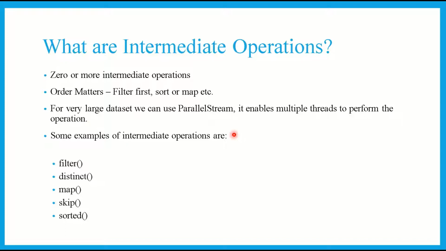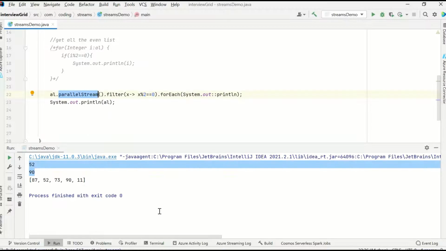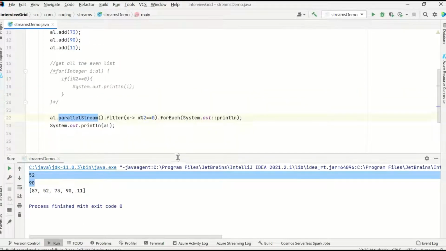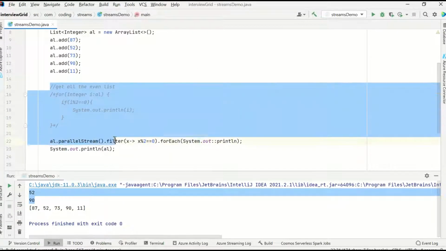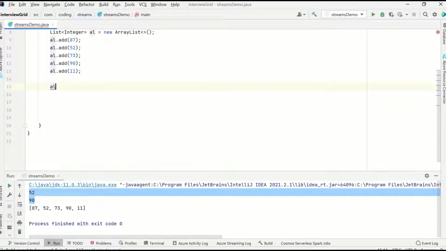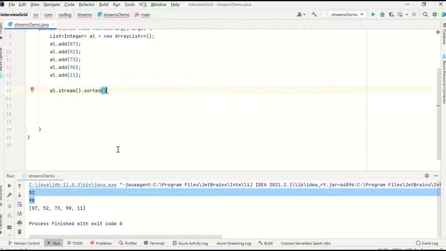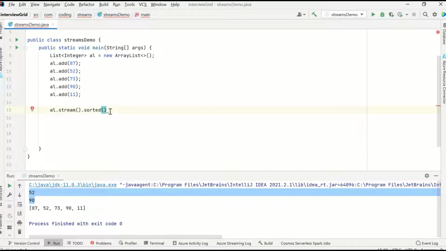Now some examples of intermediate operations are filter, distinct, map, skip, sorted. Filter, I have already given you one example. Now let me give an example of sort. Take the collection, open the stream, and there is already something called sorted. Sorted will sort the list, by default in ascending order. I've given many examples of sorted in my previous coding videos, you can go and check that. Here, for understanding the stream, I'm just taking the default sorted. You can pass a comparator as well.